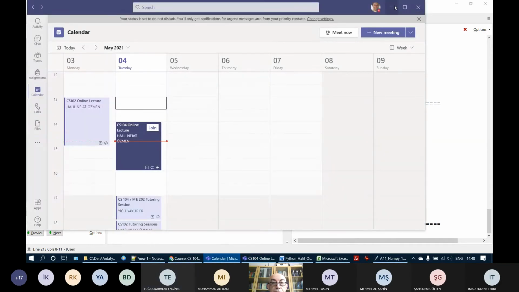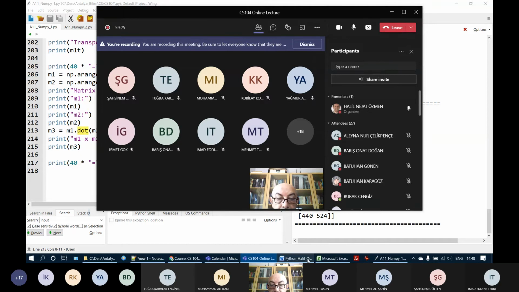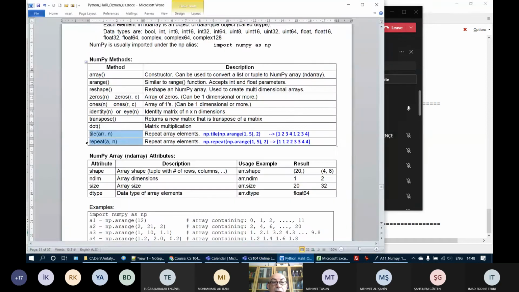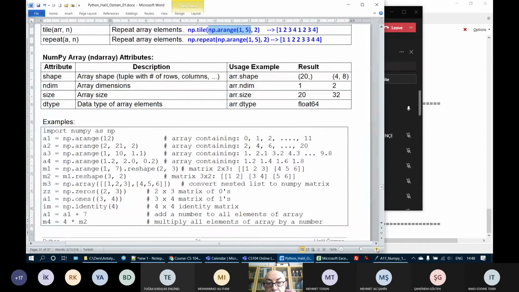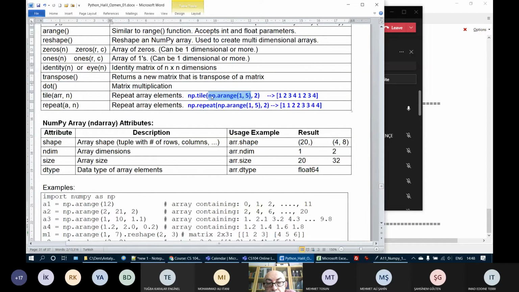What I will do, I will show you two more methods, the tile method and the repeat method. Here we have np.arange(1, 5). What it does, it creates an array which contains 1, 2, 3, 4. It starts with 1 and 5 is exclusive. Therefore, np.arange just creates an array containing 1, 2, 3, 4.